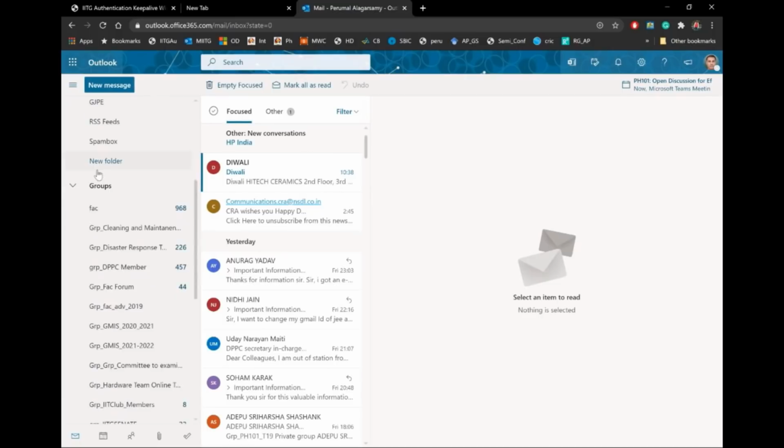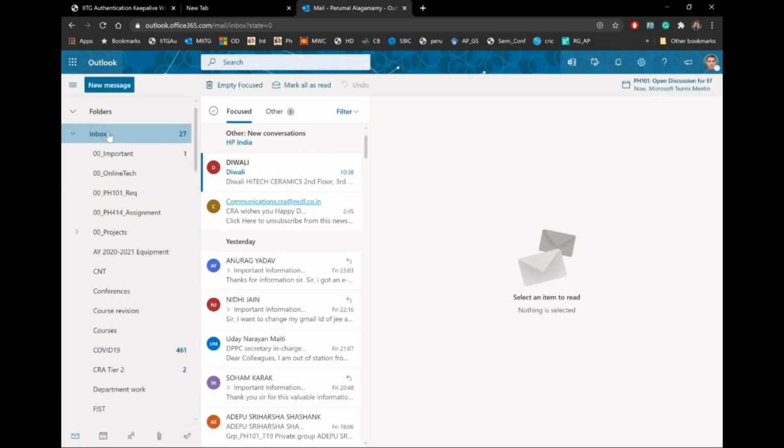Okay. So now let me create one folder here. You just right-click your mouse, and you get options: create new folder, empty folder and so on. Create a new folder. You can put your name as you like. So let me say a folder called Naman for emails coming to me. I am just sending a couple of emails right now live, so that you will see the emails coming to me. This is live, and therefore you can automatically see the emails coming to me.